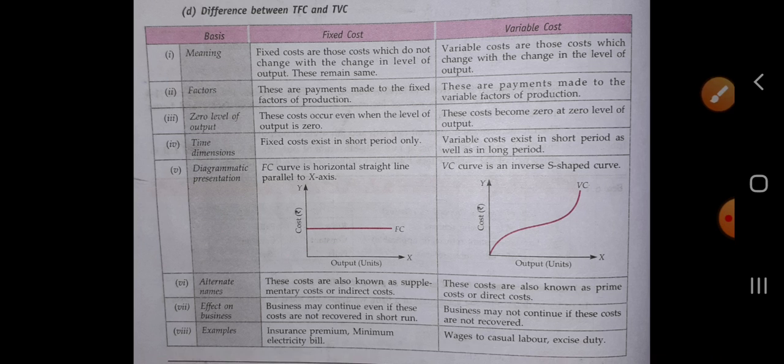Alternative names of the fixed cost and the variable cost. These costs are also known as supplementary cost or indirect cost. Fixed cost is also called the supplementary cost as well as the indirect cost, and variable cost is also called the prime cost and the direct cost.